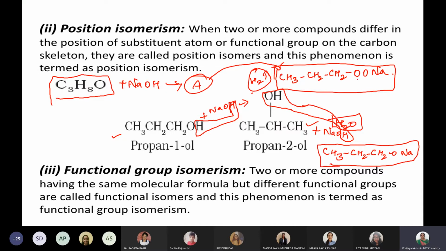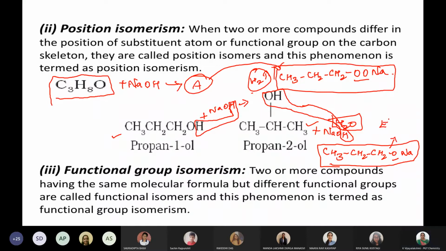So what is the difference between these two and these two? Can you get my point, students? Yes, ma'am. See, in the first one, it is sodium propionate you are telling. But here what you are telling is CH3, CH2, CH2, only O. So only O means what is it?